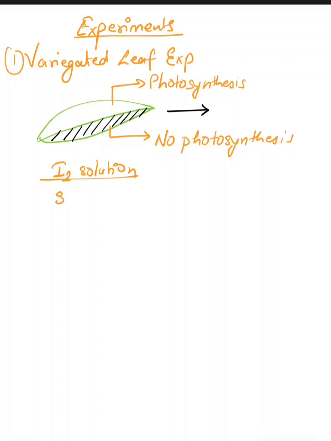Whichever part has starch gives a bluish black color with iodine solution. So if we see a bluish black color on a part of the leaf, we can infer that it has done photosynthesis and there was starch storage in that part.